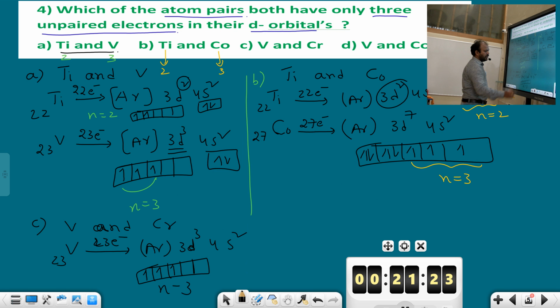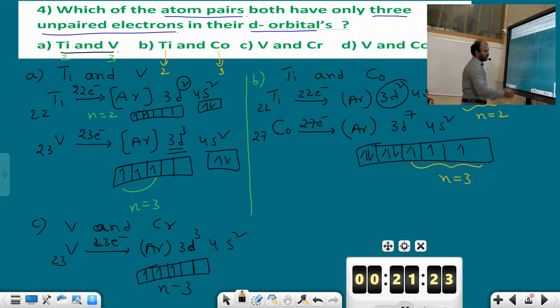And chromium, you should observe. Chromium atomic number 24, 24 electrons, but it shows an abnormal electronic configuration. Argon 4s1 3d5. The S subshell contains 1 unpaired electron. The D subshell contains 5 unpaired electrons: 1, 2, 3, 4, 5.